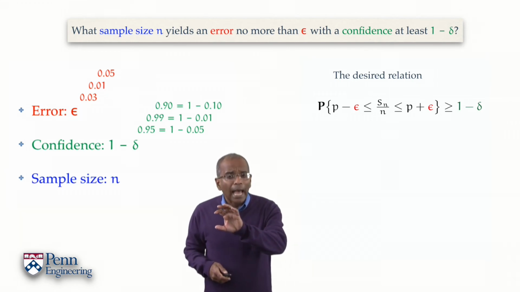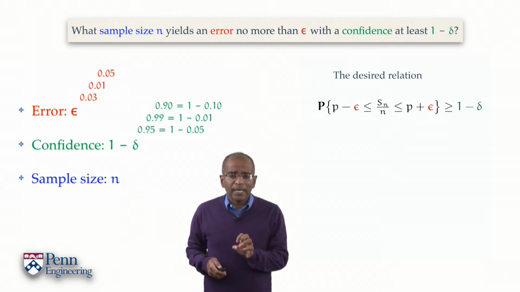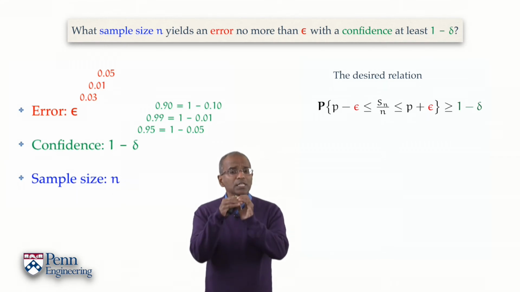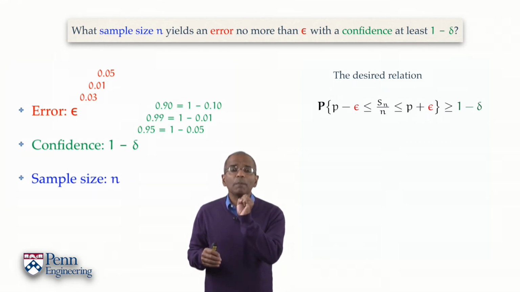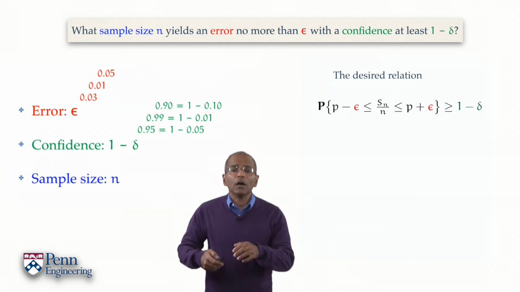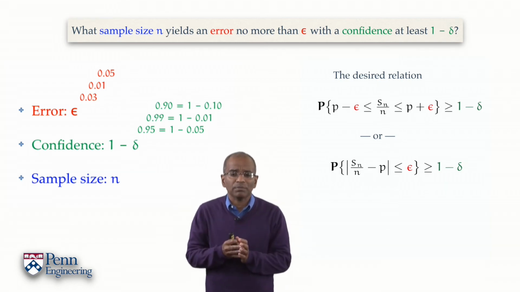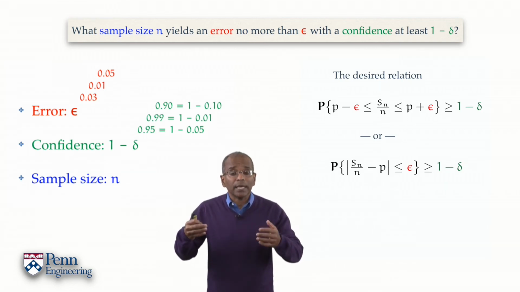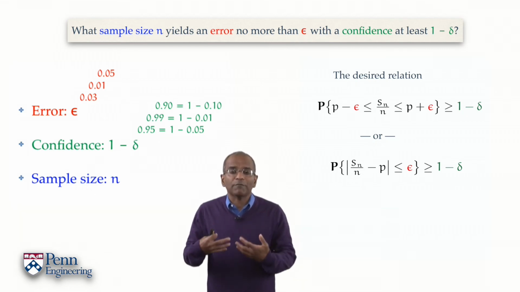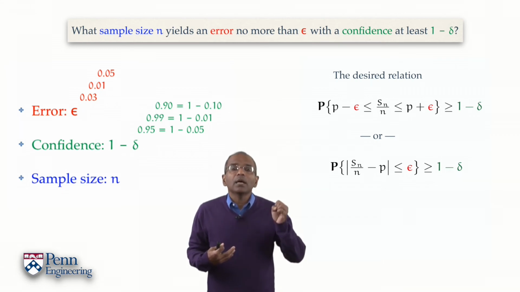Now, this is an adequate statement of what we want, but let's try to compact it mathematically. What this is saying is that Sn over n, the relative frequency of successes, differs from p by no more than epsilon, either on the negative or on the positive side. And therefore, by the expedient of taking absolute values, we can simplify this expression and write it down as the probability that the absolute value of the difference of the relative frequency of successes from the underlying probability p is no more than epsilon.